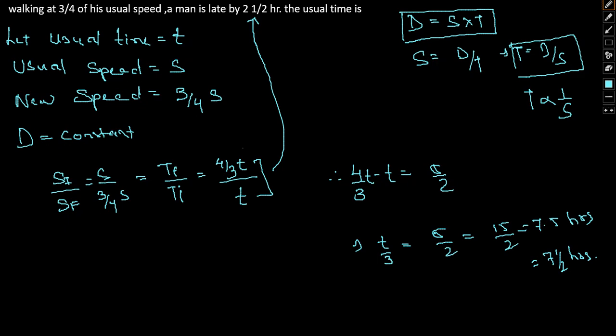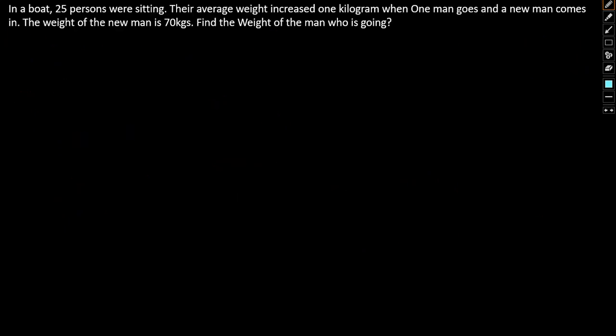Now let's take a look at the last question. This particular question is of average. In a boat, 25 persons are sitting. The average weight is increased by 1 kilogram when one man goes and a new man comes. The weight of the new man is 70 kg. Find the weight of the person who has left.